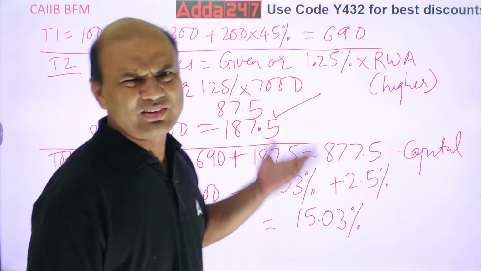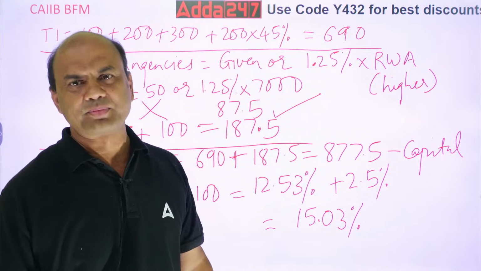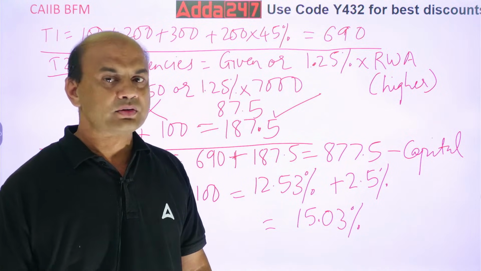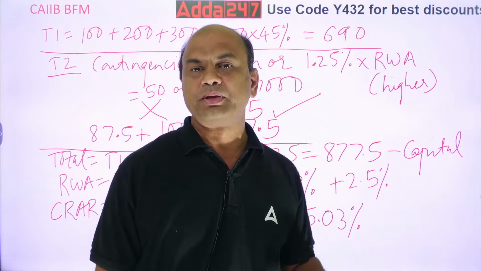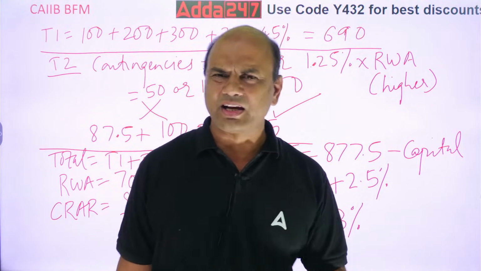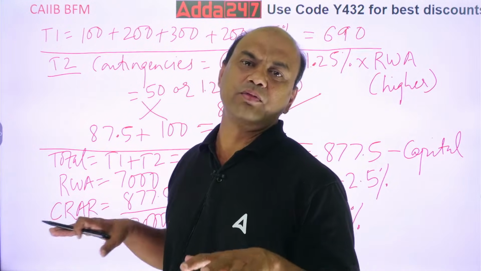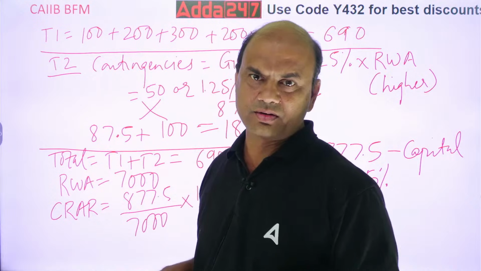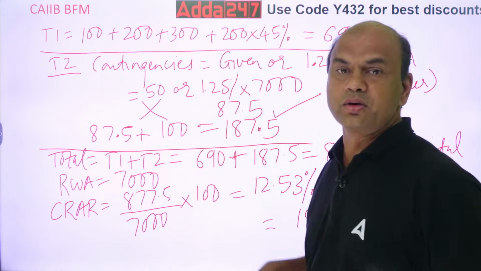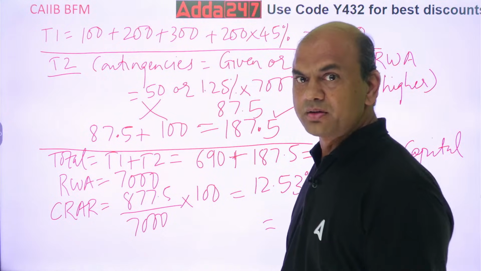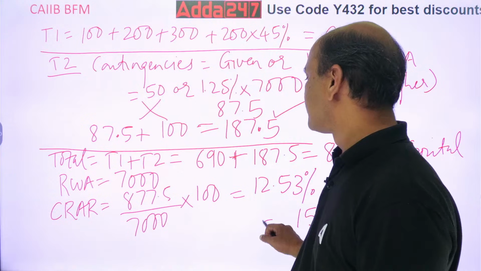So this is very good, higher than whatever is required. 15.03 is higher with CCB. So it's at a higher level. So the bank is working satisfactory over here. Kindly note. Got it? Clear, everyone?